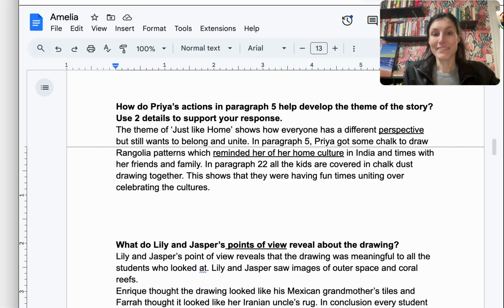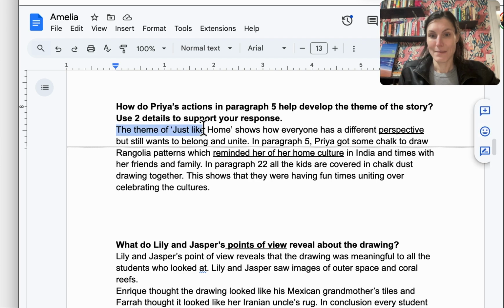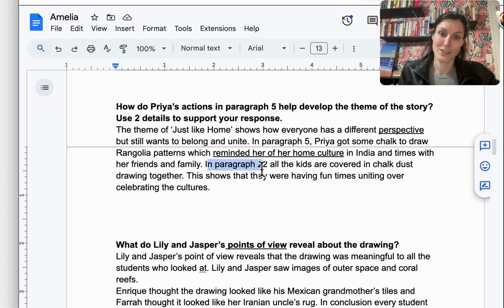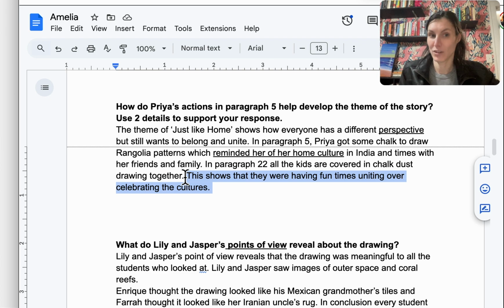So if we're going to say her theme, I want to restate my question. The theme of Just Like Home shows how everyone has a different perspective, but still wants to belong and unite. And then our detail, in paragraph 5, Priya got some chalk to draw Rangoli patterns, which reminded her of her home culture in India and times with her friends and family. In paragraph 22, all the kids are covered in chalk dust drawing together. This shows that they were having fun times uniting over celebrating cultures.